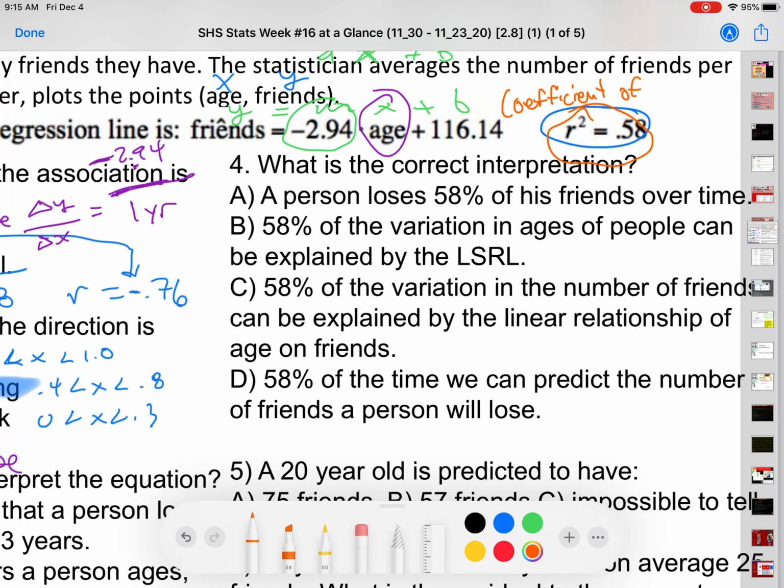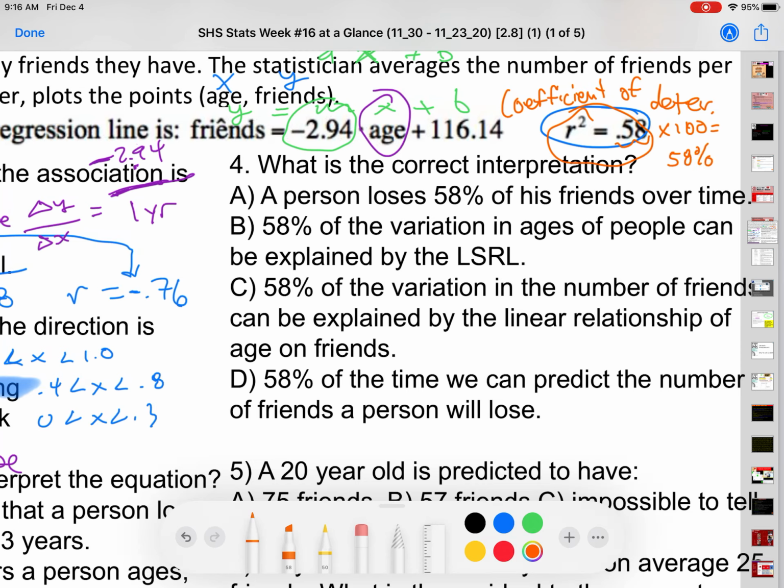And basically, this is going to help us determine if we should use a least squares regression line. And if you change 0.58 by multiplying it by 100, you move it 2 decimal places, you get